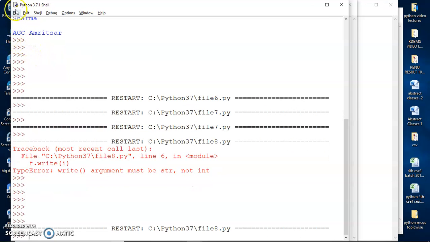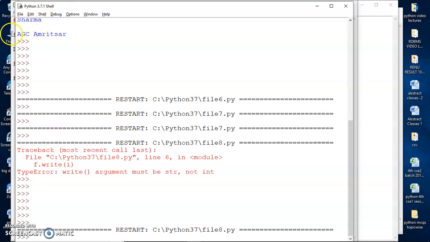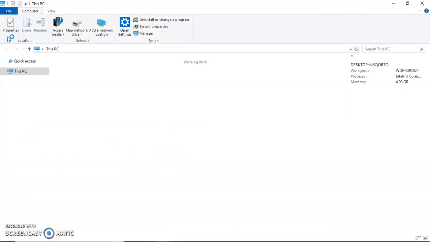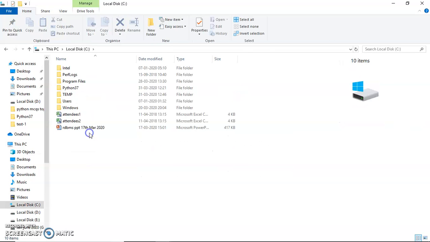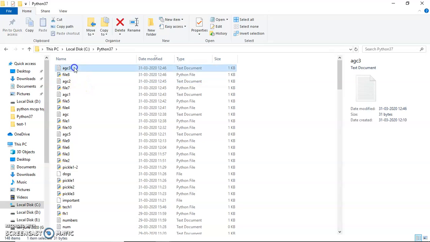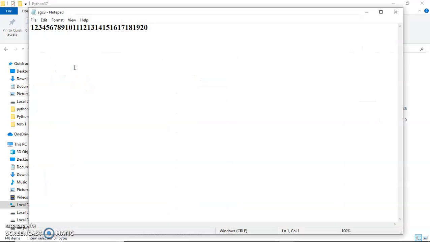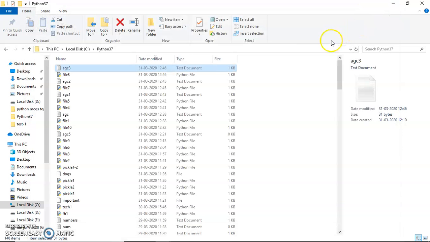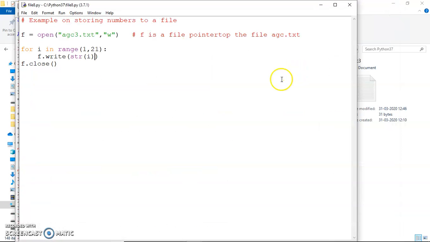Let's go and see the contents of the file agc3.txt. So you can see the numbers are stored one next to the other. So we are not able to make out whether this is one full string or whether there are 20 different numbers. So what we can do is we can vary our program like this. We can add a space here.